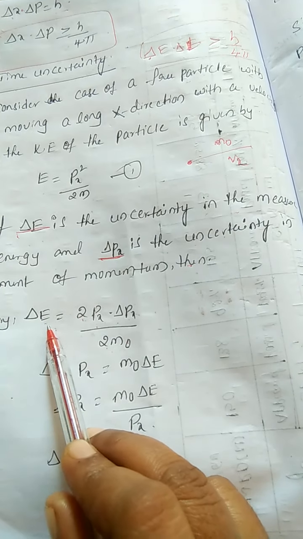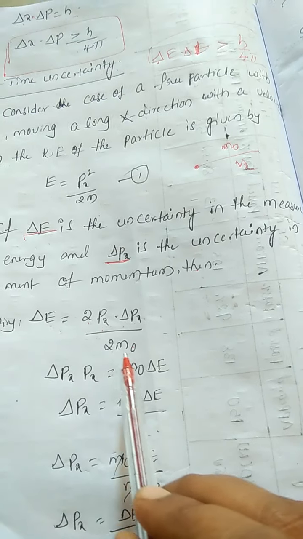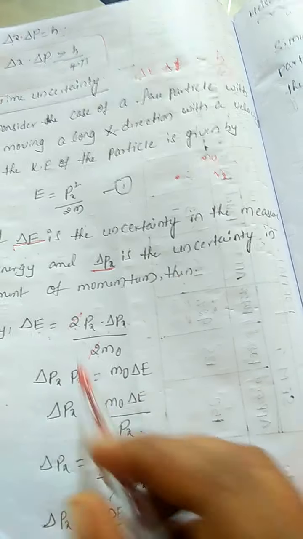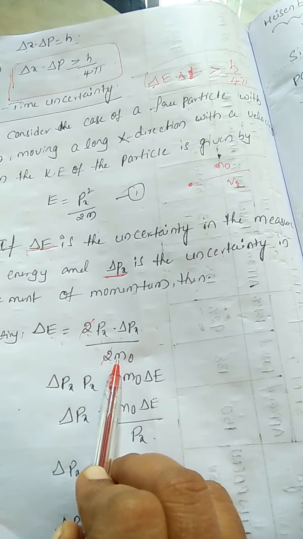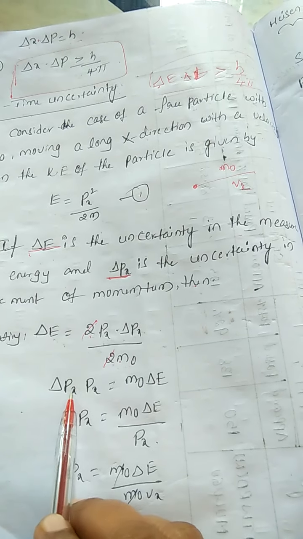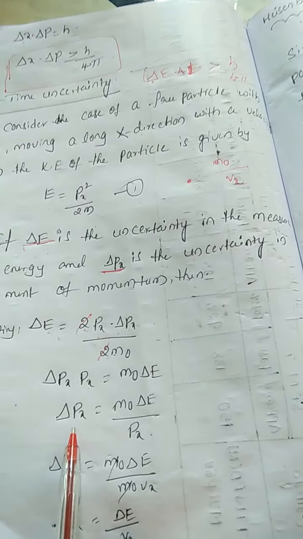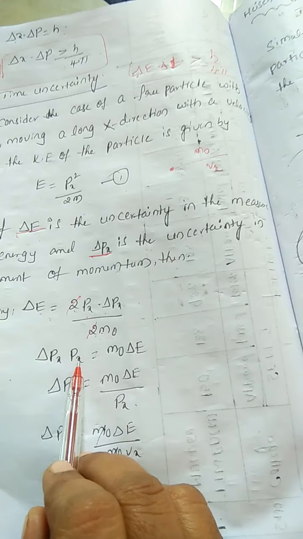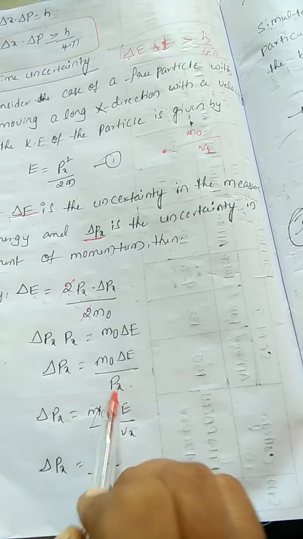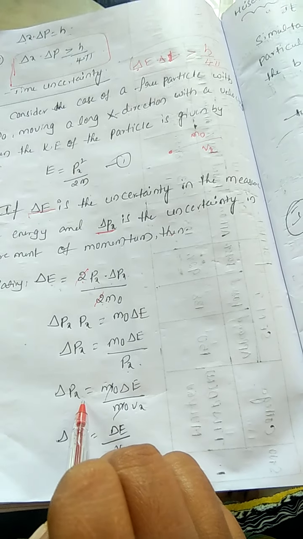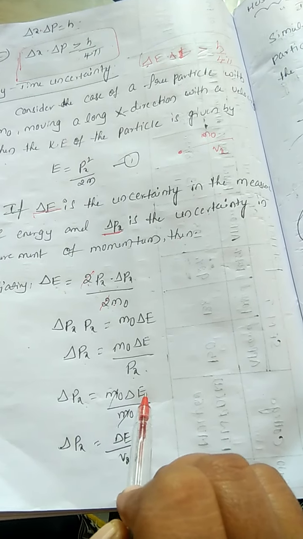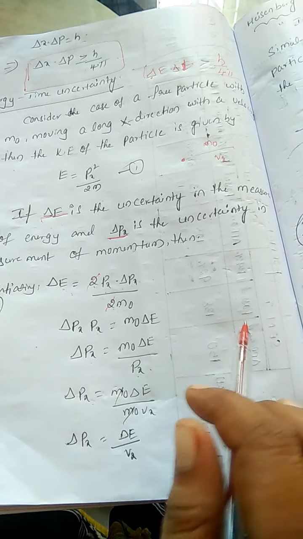The 2 gets cancelled, leaving delta E into m0 on one side and delta px into p on the other. Taking px to the right side, delta px is equal to m0 into delta E by p, where p is the momentum.